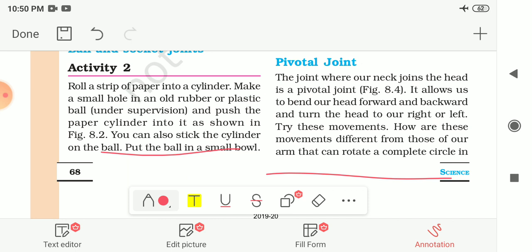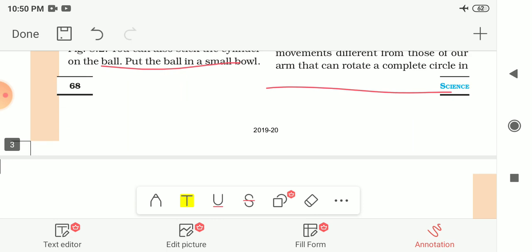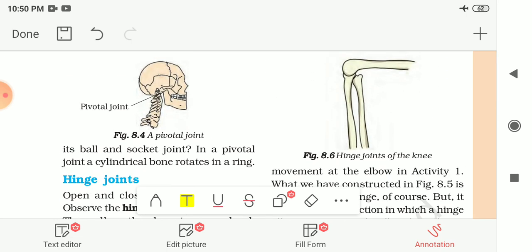Try these movements. How are these movements different from those of our arms, which can rotate a complete circle in the ball? In the arms we can say that our arm rotates in the whole circle, but our head cannot.